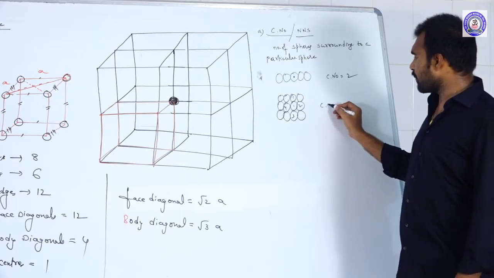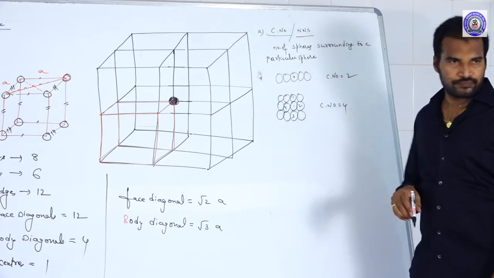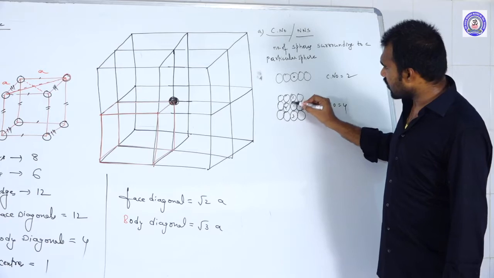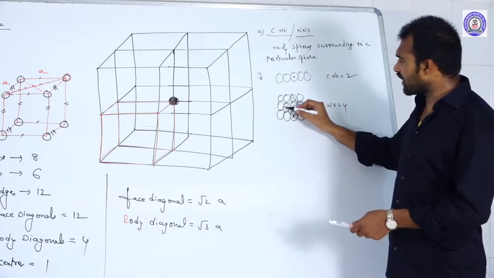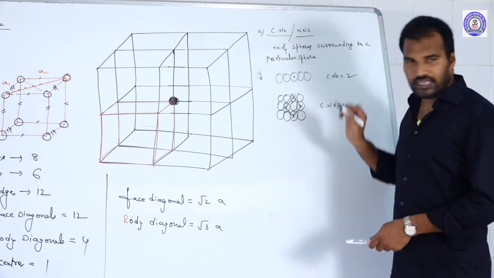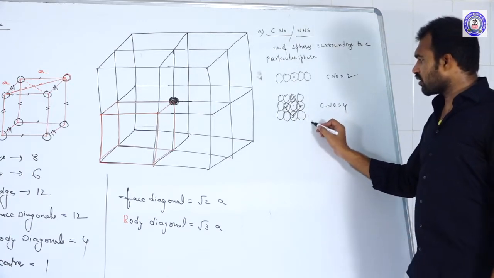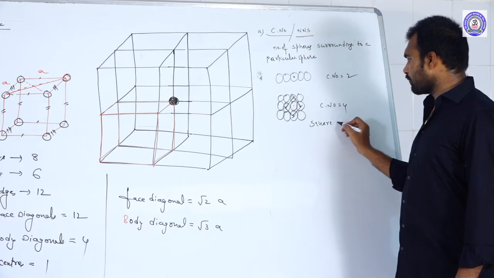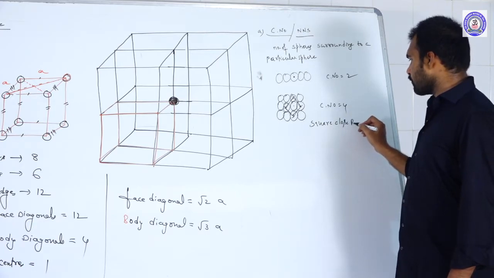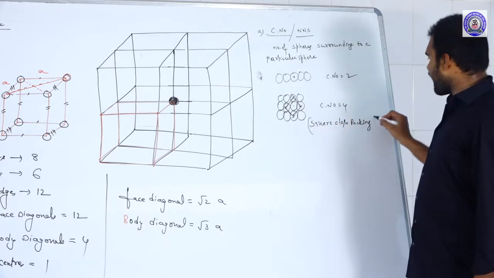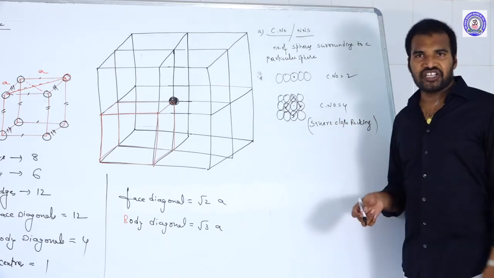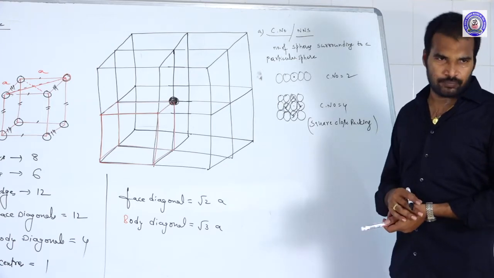So the coordination number here is 4. And when we connect the centers of these 4 nearest neighbors, we get a square. That is why we call this a square closed pattern. So in a square closed pattern, the coordination number is 4.